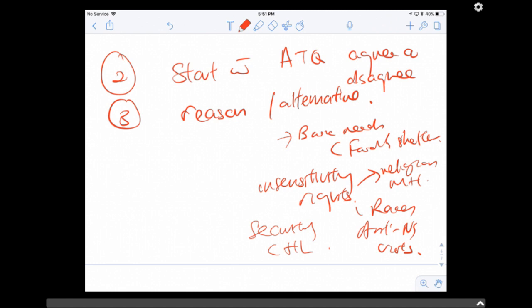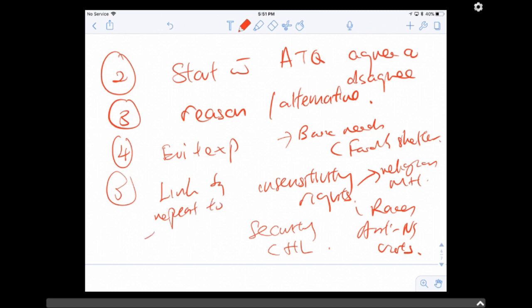All right, so give me the ATQ, give me the reason, then give me the evidence plus explanation, and finally link back and repeat to the question, which is, does this source agree or not agree, because of the reason. All right, so that is how you do a proper evaluation.